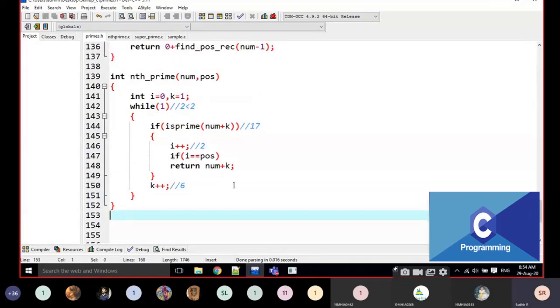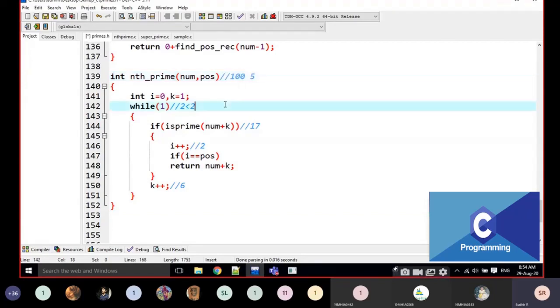Students, just only one thing. If you do not understand, just take one number. How many variables here? For example, some 100 and some 5. Take two values and come inside. This is an infinite loop. No doubt we are going to enter into this one. Here, what is k value? K value is 1. 101.